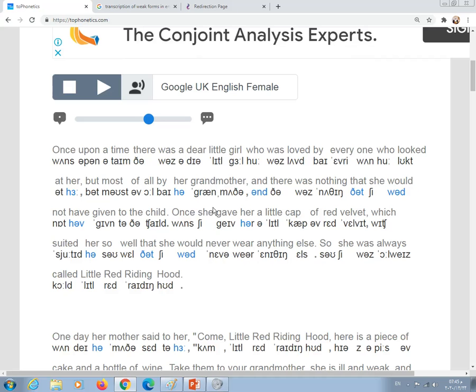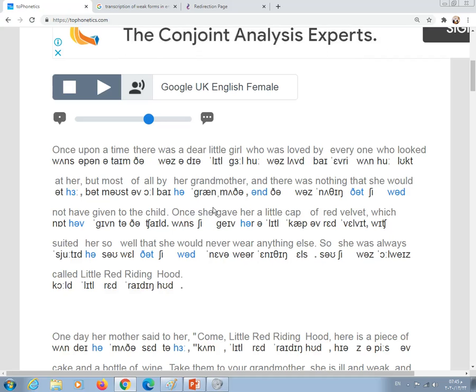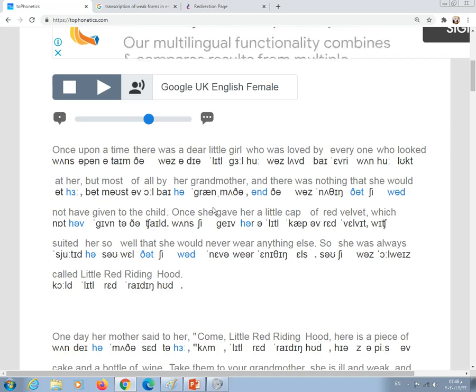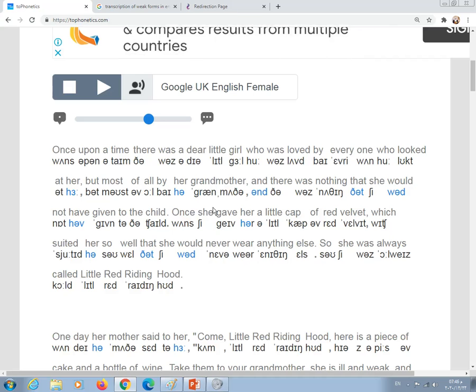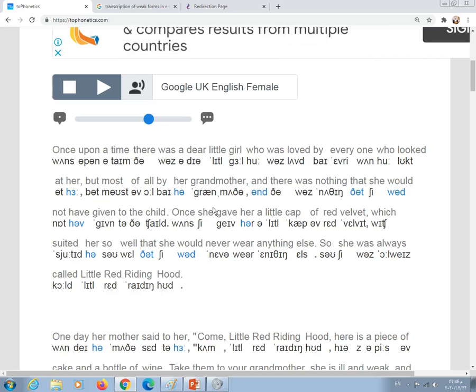Once she gave her a little cap of red velvet, which suited her so well that she would never wear anything else. So she was always called Little Red Riding Hood.